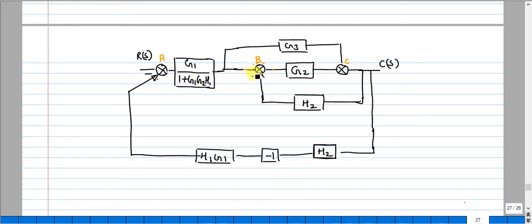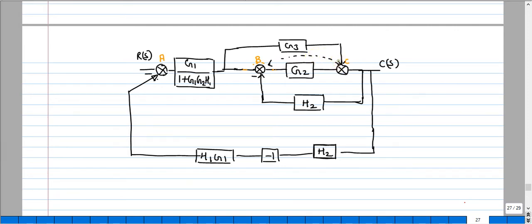Now I could see one more parallel loop. So what we can do is we can shift a summing point. What I will do, I will shift this summing point here. So what will happen?